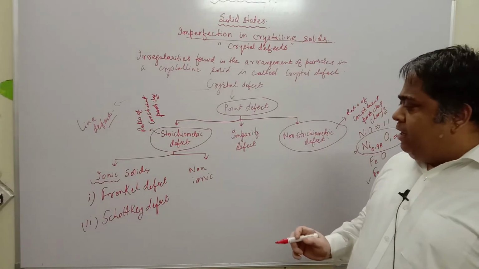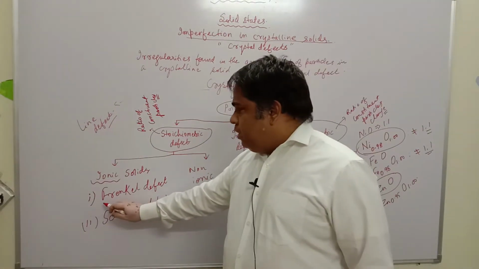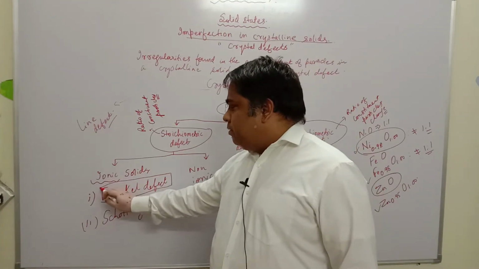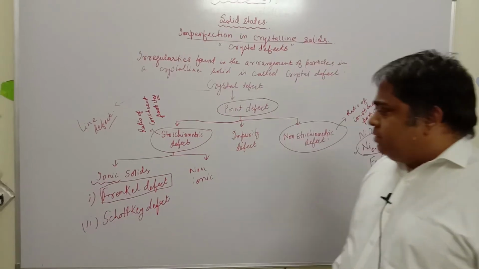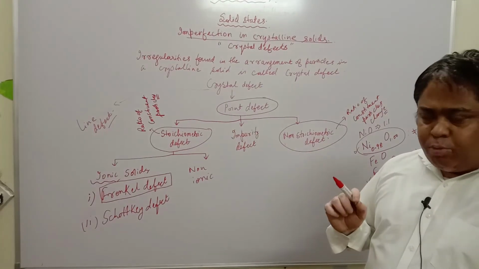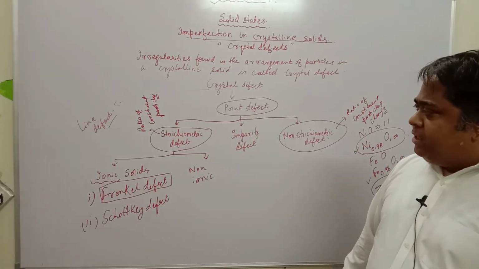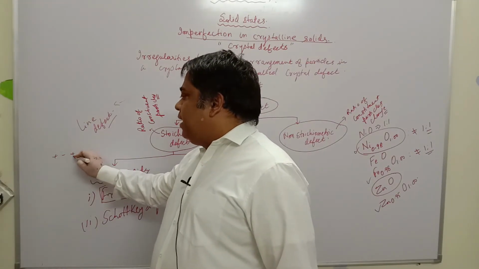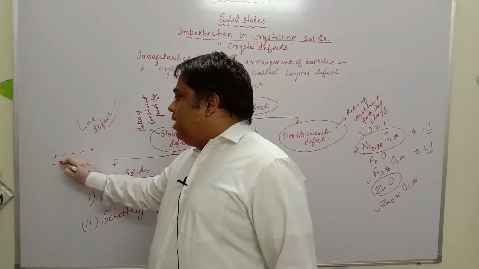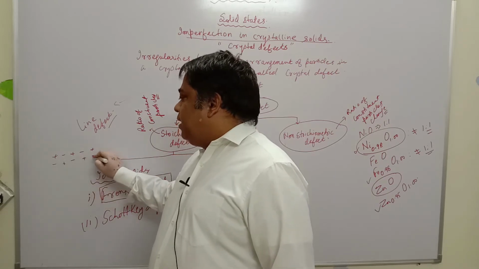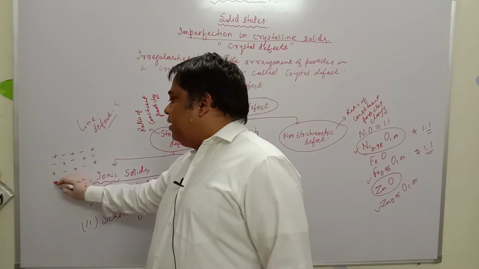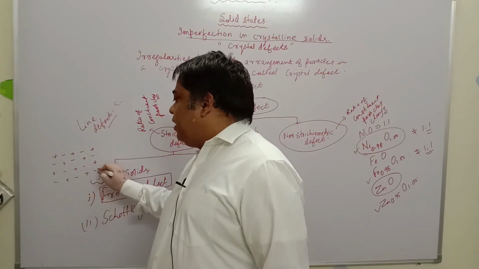In Frenkel defect, what happens? The smaller ion, meaning the cation, leaves its specific lattice point and enters into interstitial space. Say for example, there were cation, anion, cation, anion, and so on.